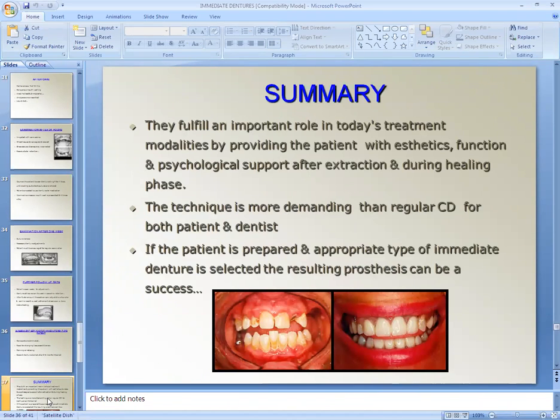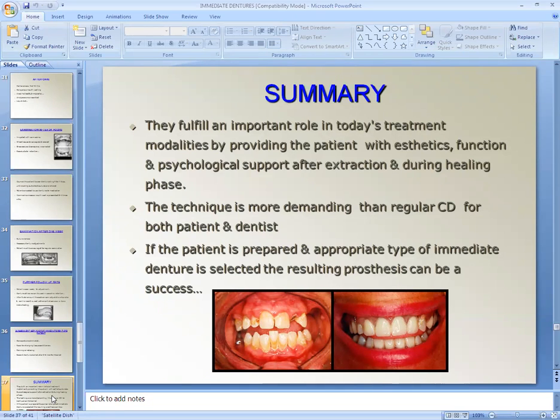So to summarize this topic, immediate denture should fulfill an important role in today's treatment modality by providing the patient with aesthetic function, psychological support after the extraction and during healing phase. The technique is more demanding than regular complete denture for both patients and dentist.